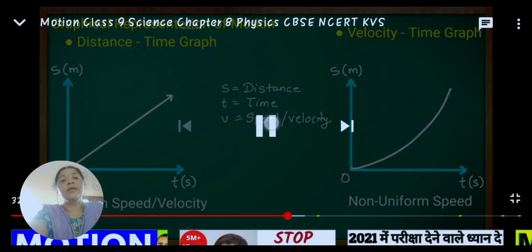In the next class, you can go through the graphical representation of velocity, speed, and acceleration. Okay, this is about this video. You can meet at the next video.